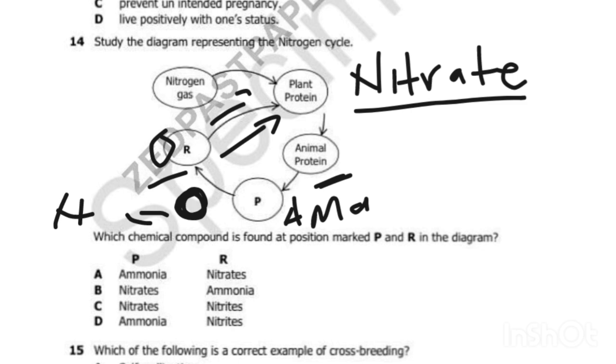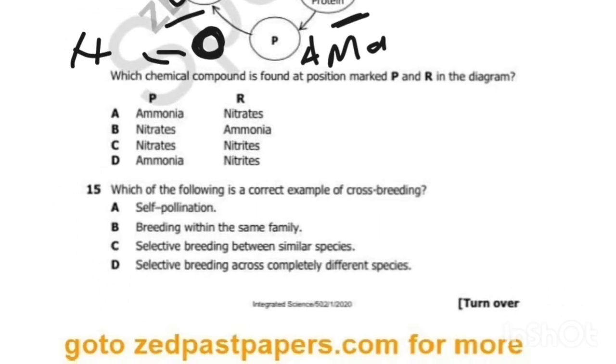So let's go to the next question, which is question number 15. Which of the following is a correct example of cross-breeding? Self-pollination? No. The breed has to be crossed.